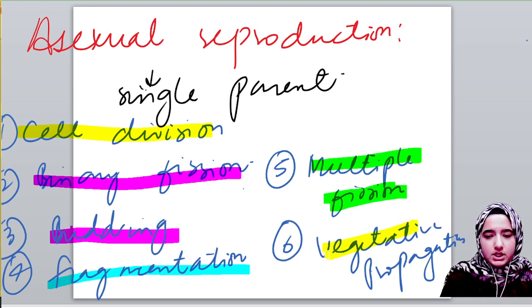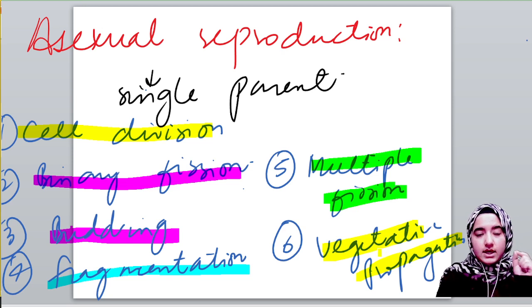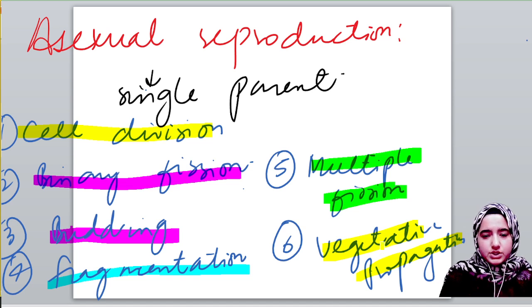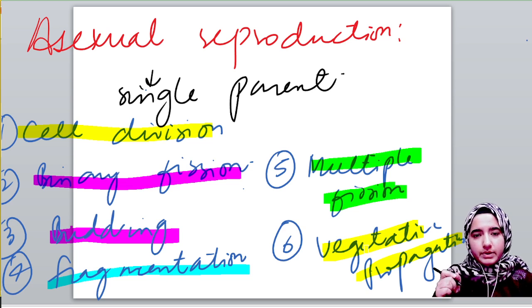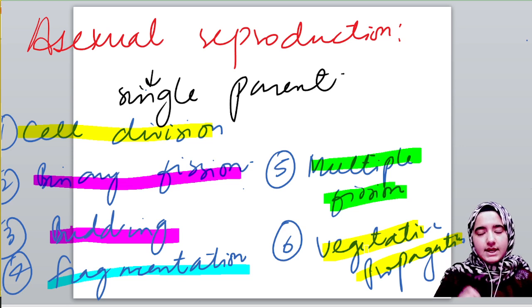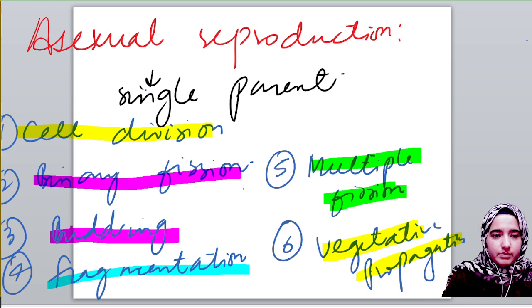Vegetative propagation: in plants, we don't use the term asexual reproduction, we use the term vegetative propagation. And vegetative propagation is done by vegetative propagules. We have so many structures which give rise to vegetative propagation, such as runner, rhizome, sucker, tuber, offset, bulb. These are examples of vegetative propagules. I hope this concept is clear.